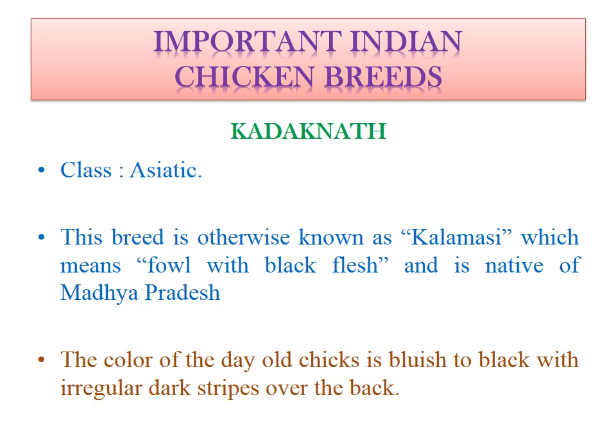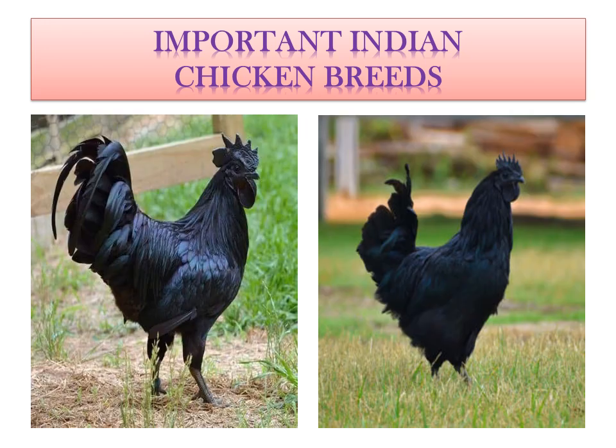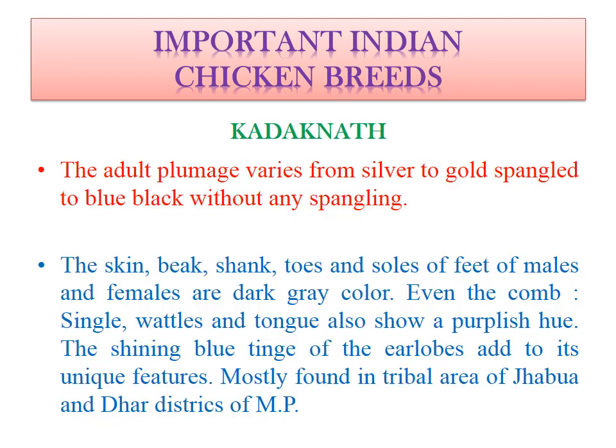The color of the day-old chick is generally bluish to black with irregular dark stripes over the back. So here you can find both the male and female of the Kadaknath breed. Here you will find that the whole plumage color, wattle, comb as well as eyes will be black in color. Shank also will be black in color, as well as the meat of this particular breed is also black. The adult plumage varies from silver to gold spangled to blue black without any kind of spangling.